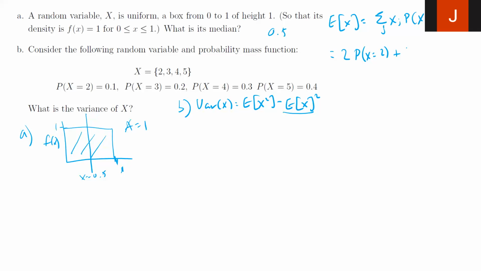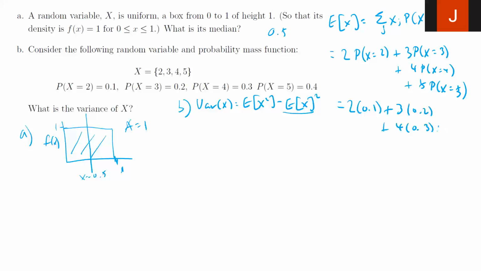Plus 3 times the probability that x equals 3, plus 4 times the probability that x equals 4, plus 5 times the probability that x equals 5. When I put all that together, it will be 2 times 0.1 plus 3 times 0.2 plus 4 times 0.3 plus 5 times 0.4. If you evaluate this, you should get 4. So this is the expected value of x.